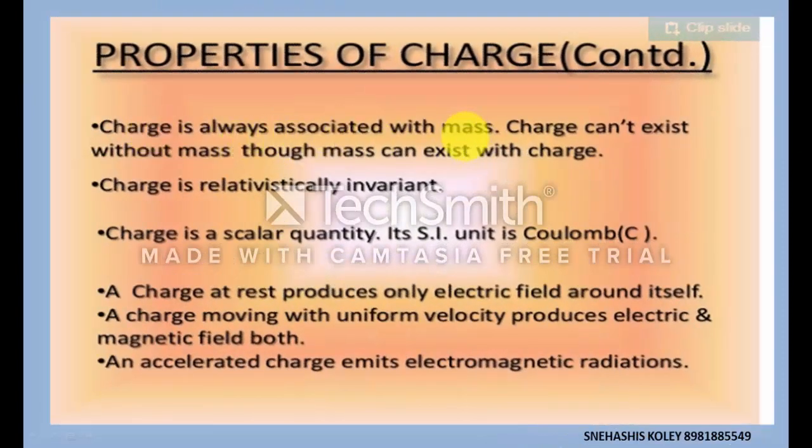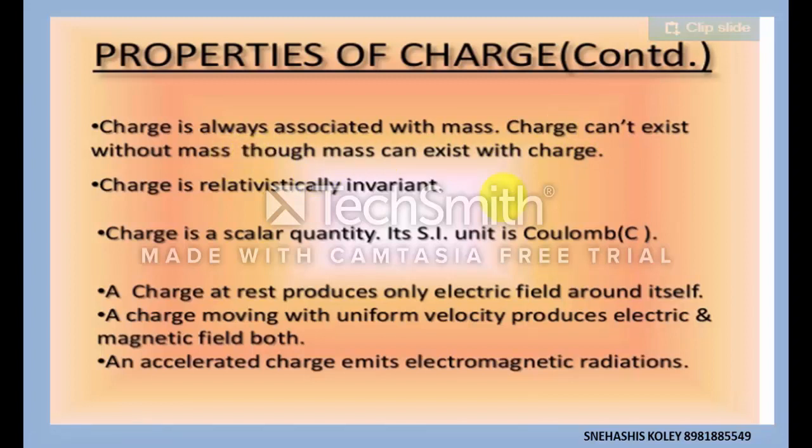Charge is always associated with mass, and charge cannot exist without mass, though mass can exist without charge. A body can be charged by removing or accepting electrons, and the electron remains inside an atom, and mass is made up of atoms. Hence the charge is always associated with mass. But charge can't exist without mass. That means without matter or atom or subatomic particle, charge can't exist.